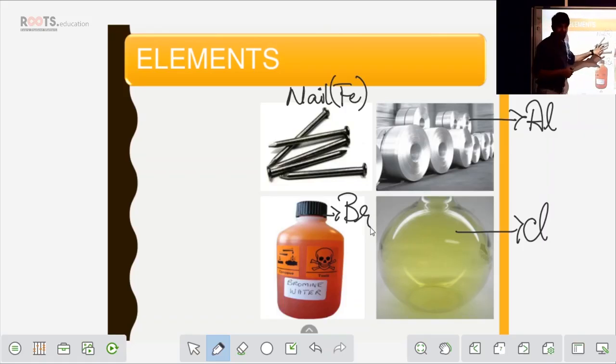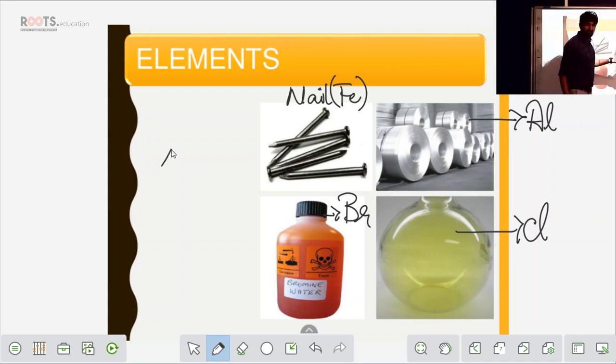Because I'm taking the atoms from the same element. The atoms present in this particular element are the same. So throughout this nail, whatever shape it is, the atoms present in the nail are of the same element, that is the iron element. Clear? Let's go for aluminium. It goes the same. In the aluminium sheet, I'll cut a small piece of it, take out two atoms from it and compare.